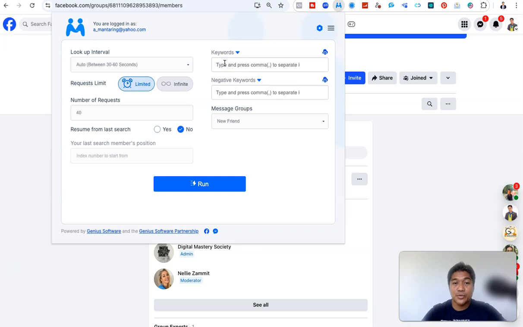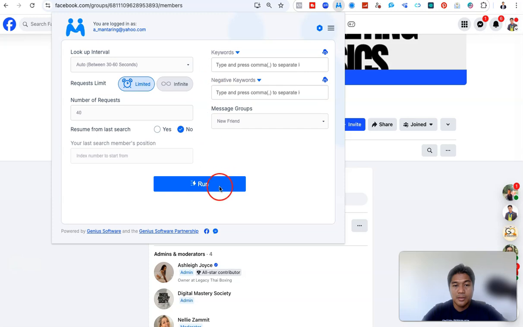And keyword, so it's up to you if you want digital marketer, affiliate marketer, or anything. This one is message group. I have this one because when someone accepts my friend request, it automatically sends a message, so to build connection. At the same time it also builds engagement. So every time I make posts, I have already engaged with these people, and Facebook will show my posts to them. When you are creating posts, all you need to do is click this one, run.